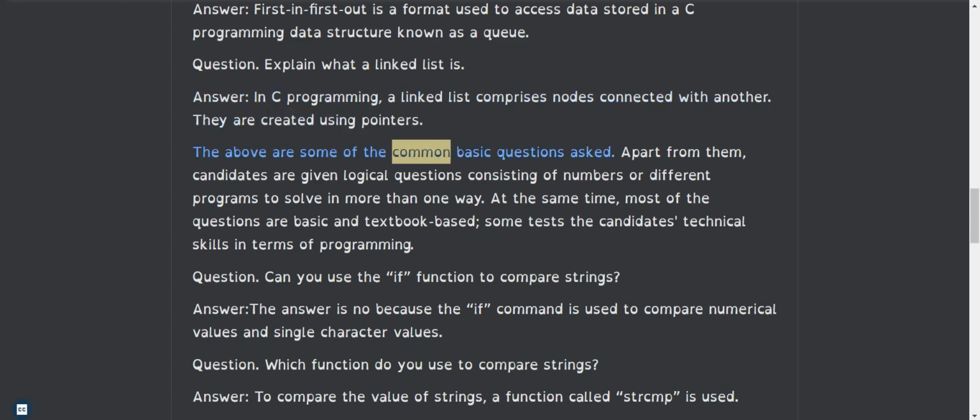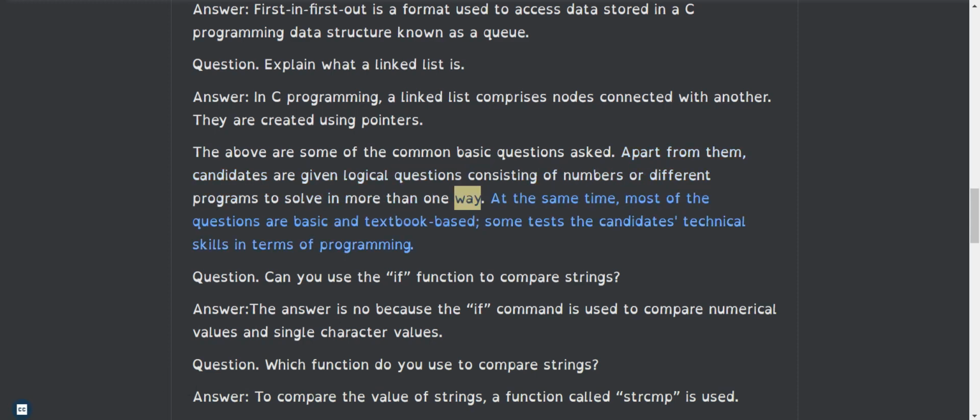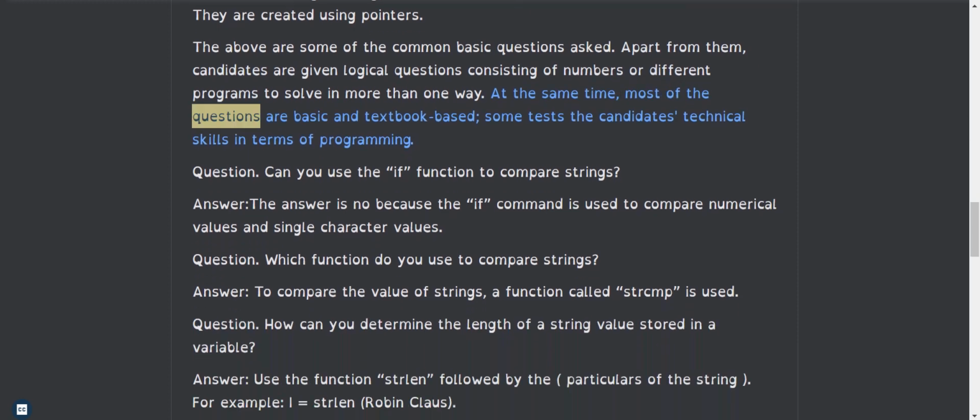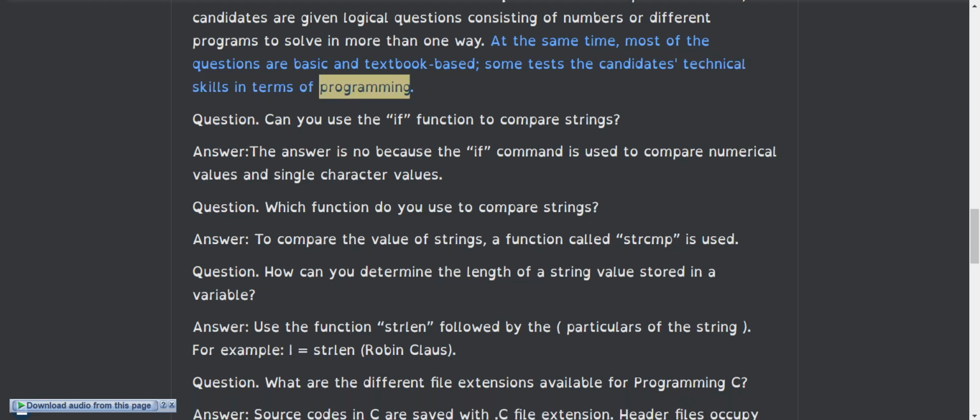The above are some of the common basic questions asked. Apart from them, candidates are given logical questions consisting of numbers or different programs to solve in more than one way. At the same time, most of the questions are basic and textbook based. Some test the candidate's technical skills in terms of programming.